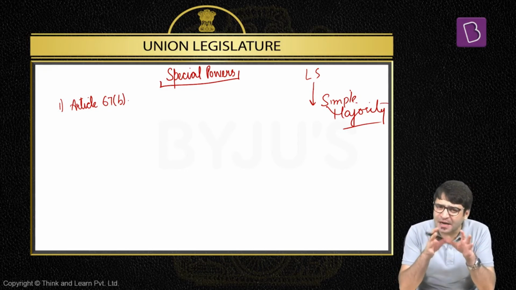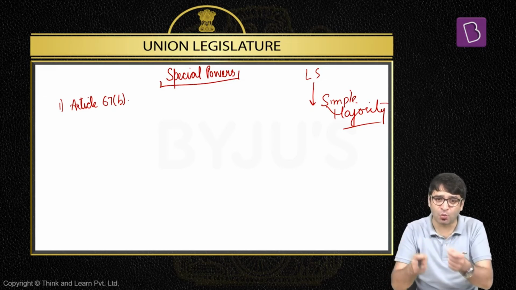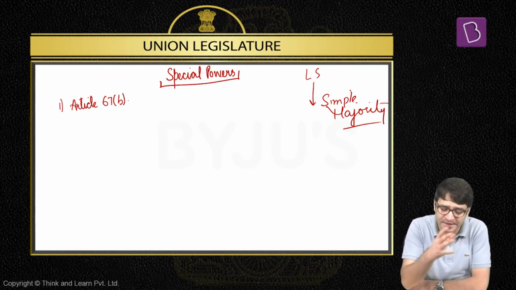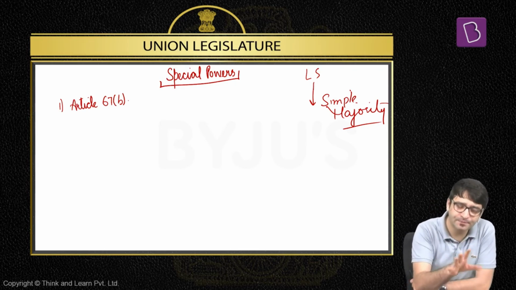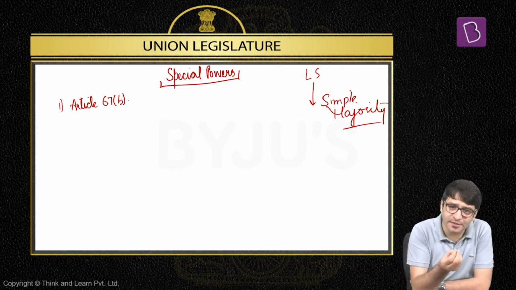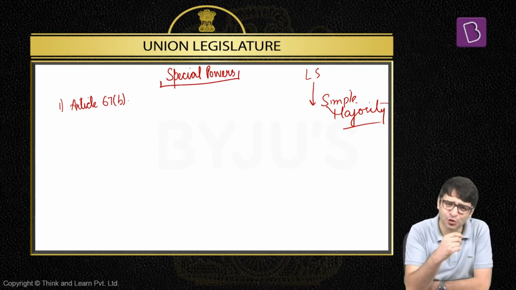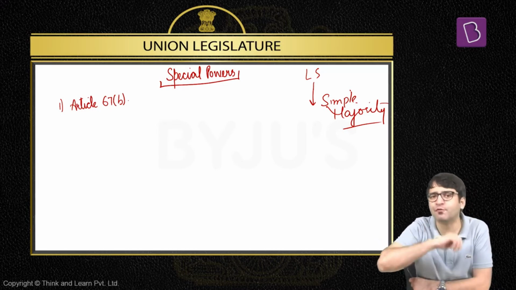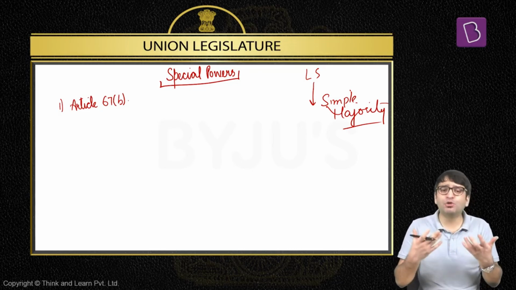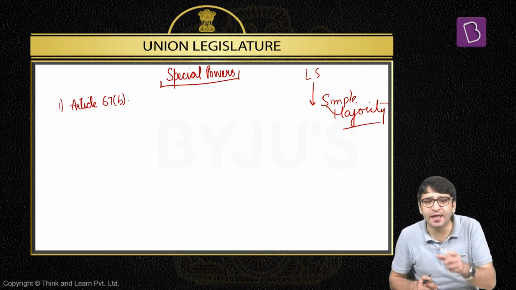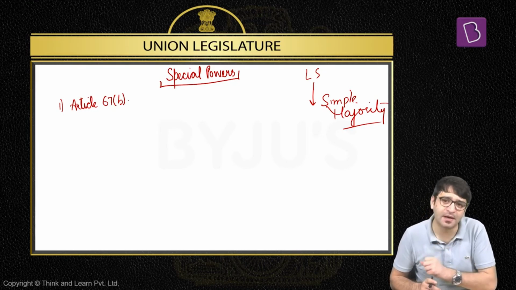Then what sort of special power does Rajya Sabha have when it comes to the removal of the Vice President of India? This is the special power. The resolution calling for the removal of the Vice President of India can be initiated only in Rajya Sabha. If Rajya Sabha passes a resolution by special majority, this resolution should only be acceptable to Lok Sabha. That means Lok Sabha should pass a resolution by simple majority and Vice President is removed from his office. That means the special power for Rajya Sabha is that a resolution calling for the removal of Vice President of India can only be initiated in Rajya Sabha under Article 67 clause B.